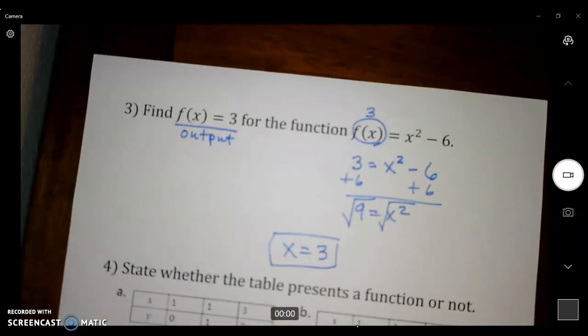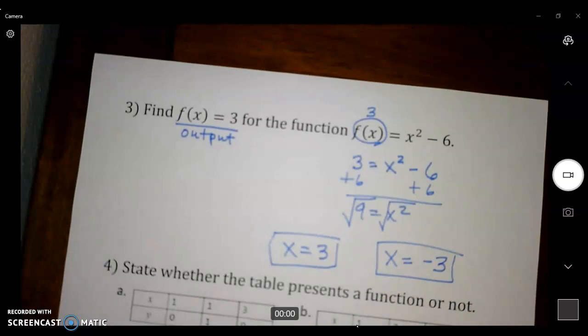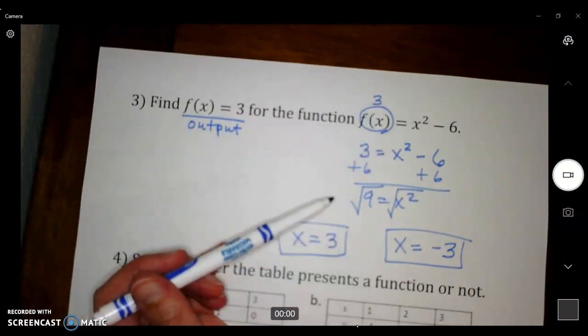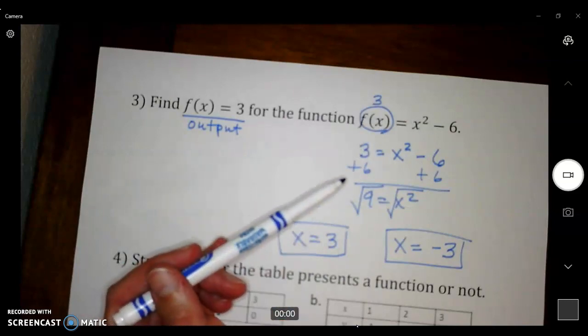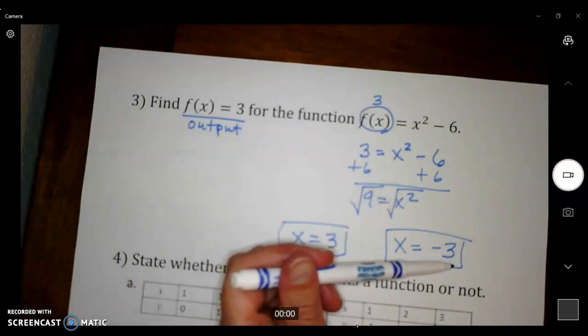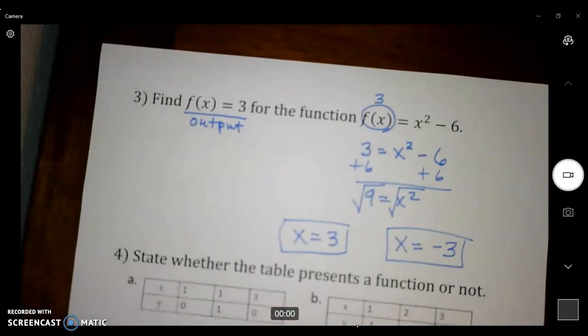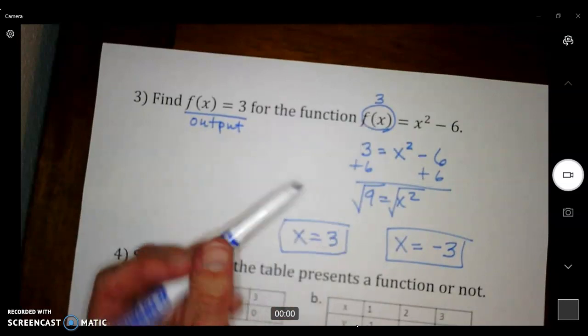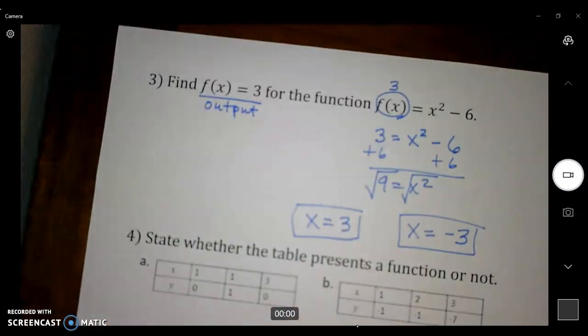Something else times itself is also 9, and that is negative 3. Both of these work. So I have two inputs that when I put them in the machine will give me 3 as an output. And this is still a function because each one goes to its own answer. 3 goes to 3 and negative 3 goes to 3. So that's okay. If 3 went to 3 and 3 went to 4, then I would have a problem. Okay, so this is still good.